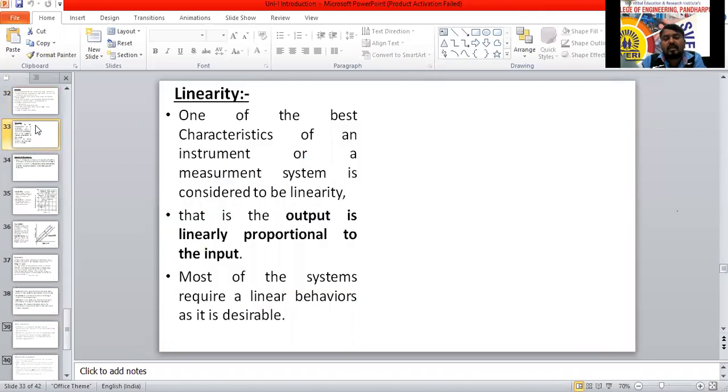So next one is linearity. Linearity means what? The output should be linearly proportional to the input.